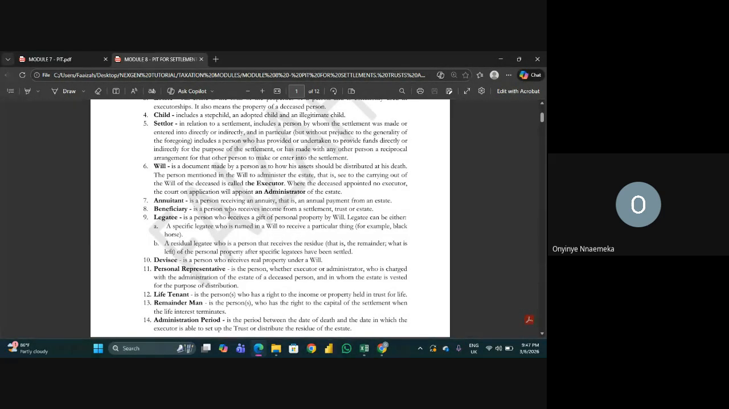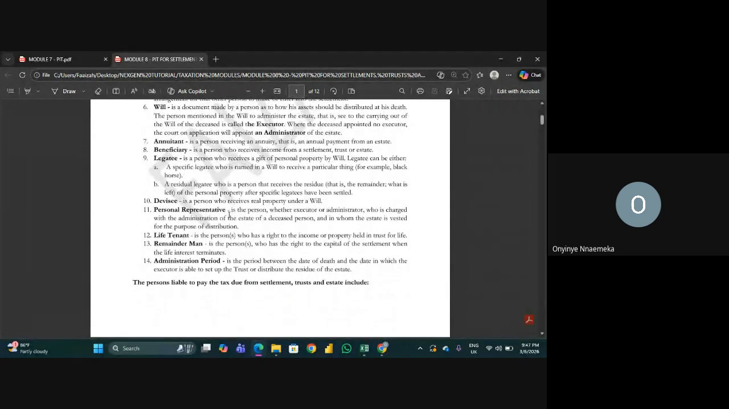Now, devisee is a person that receives real property under a will. When we talk about real property, you can touch and see it. Example, house, shop, goods, cash. So that's the devisee. Personal representative, a person, whether an administrator or an executor, that is charged with the administration of the estate of a deceased person, and in whom the estate is vested for the purpose of distribution.